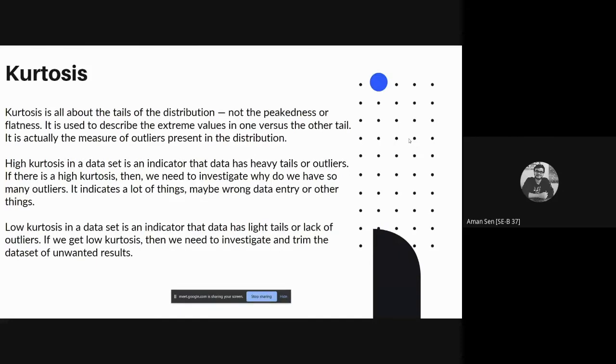If there is a high kurtosis, then we need to investigate why we have so many outliers. It indicates a lot of things, maybe wrong data entry or other things. Low kurtosis in a data set is an indicator that data has light tails or a lack of outliers. If we get low kurtosis, then we need to investigate and trim the dataset of the unwanted results.